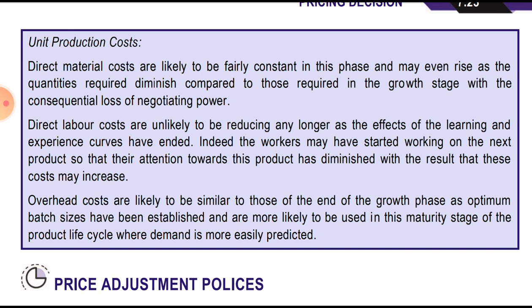Overhead costs are likely to be similar to those at the end of the growth phase, as the optimum batch size has been established and is more likely to be used in the maturity stage of the product life cycle, where the demand is more easily predicted. What they have given is that overhead costs are likely to be similar, as the optimum batch size has been established, where the demand is more easily predicted.